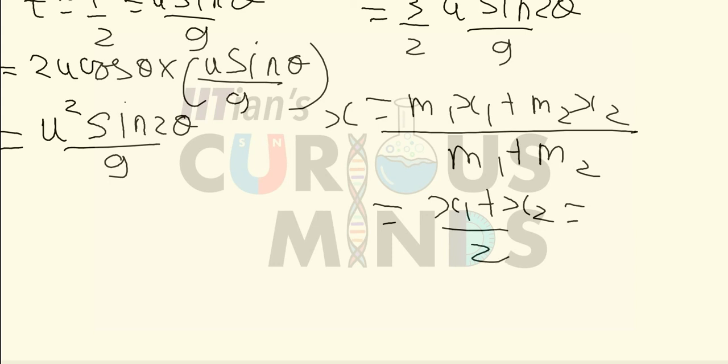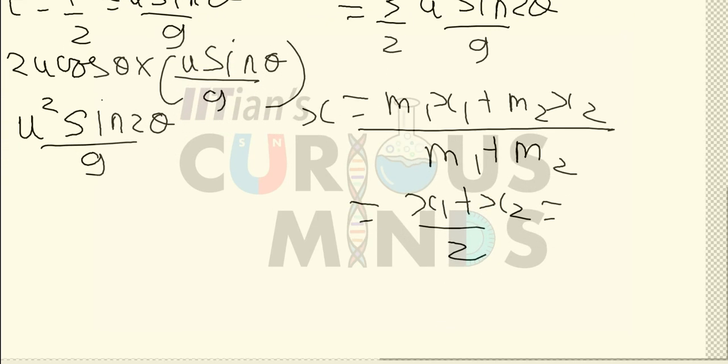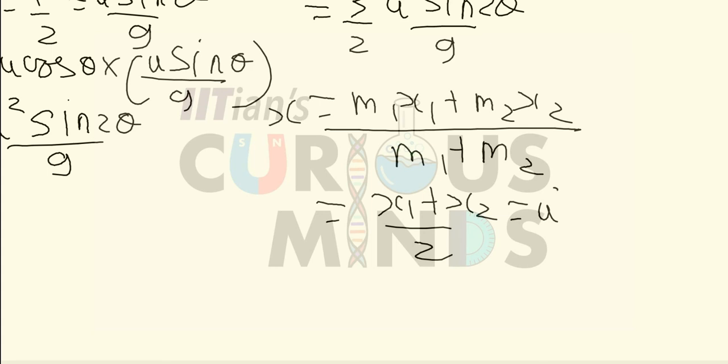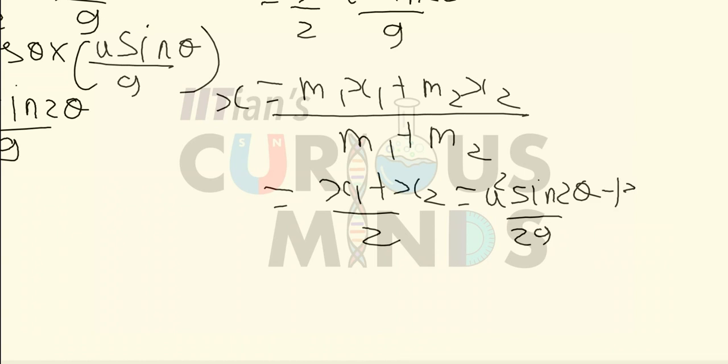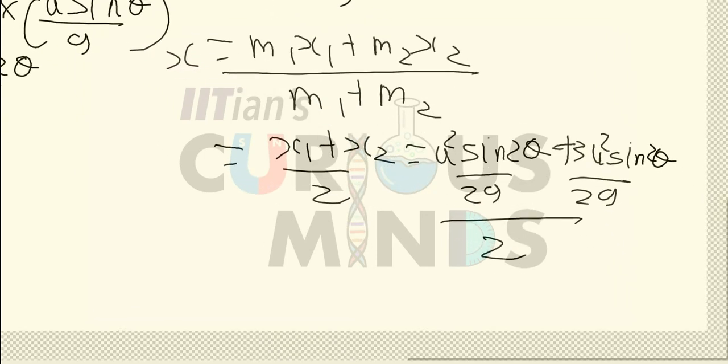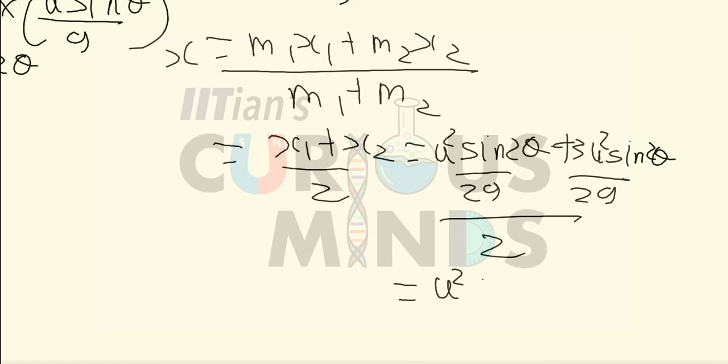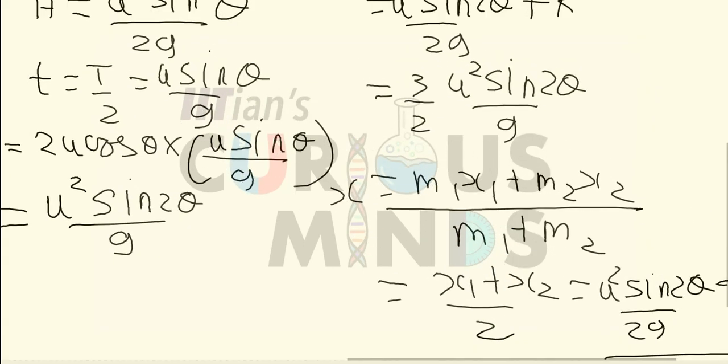Here x1 is u square sine 2 theta divided by 2g, plus 3u square sine 2 theta divided by 2g, all divided by 2, which will come out to be u square sine 2 theta divided by g. That is, the center of mass will hit the same place as it was going to earlier.